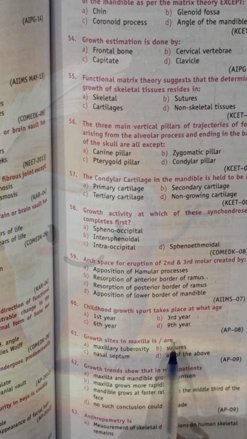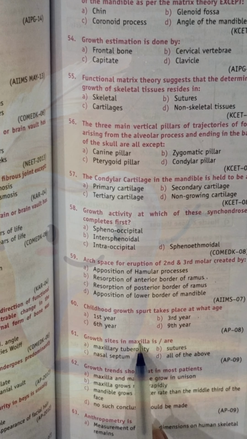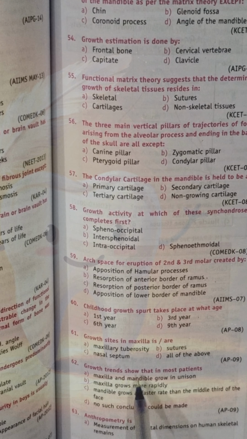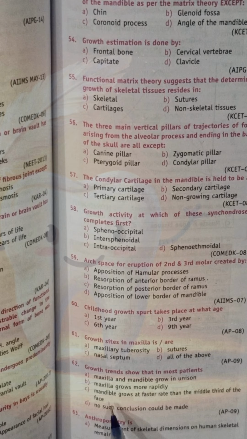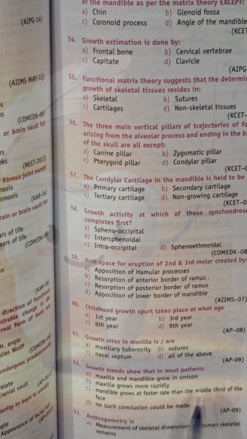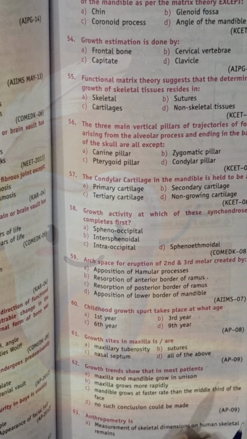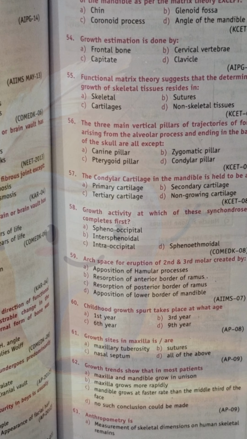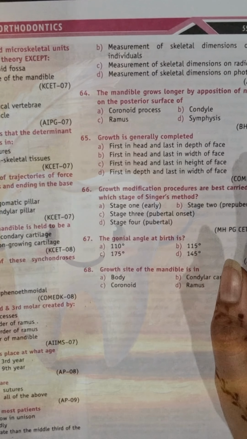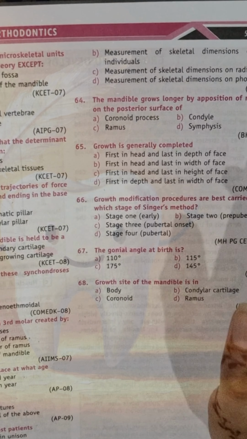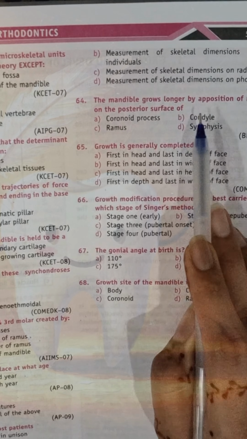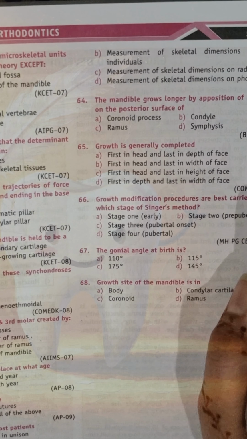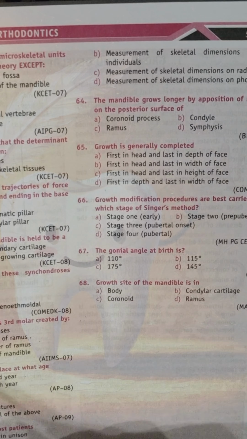Growth sites in maxilla are... Correct answer is D, as all of them are the growth site. Growth trend shows that in most patients... Correct answer is that mandible grows at faster rate than the middle third of the face. Anthropometry is... This is a direct definition and the correct answer is B, that is measurement of skeletal dimensions on living individual. Mandible grows longer by apposition of new bone on the posterior surface of... and the correct answer is ramus, as I told you earlier.